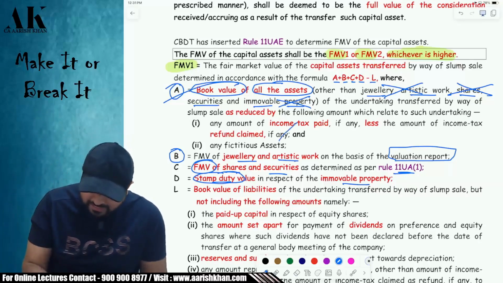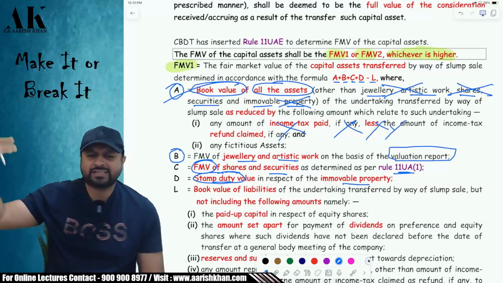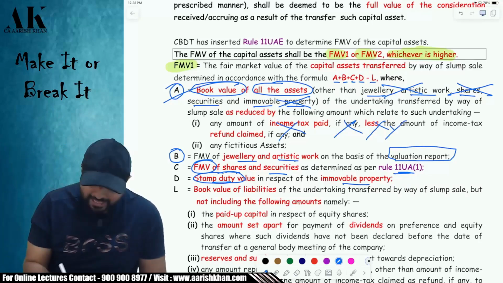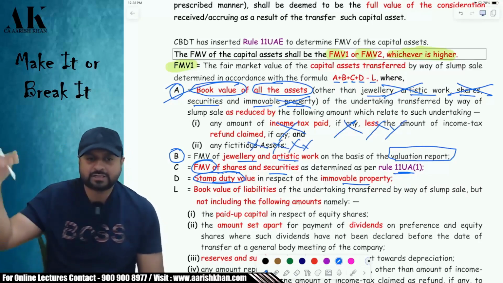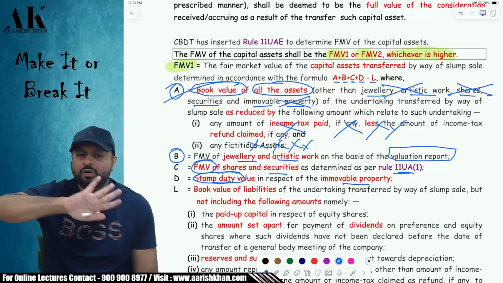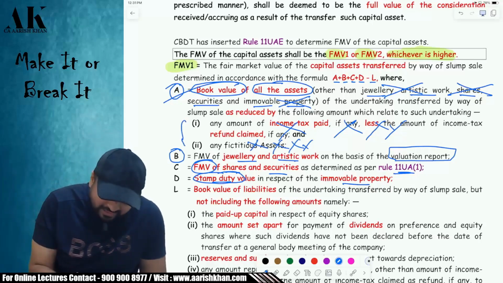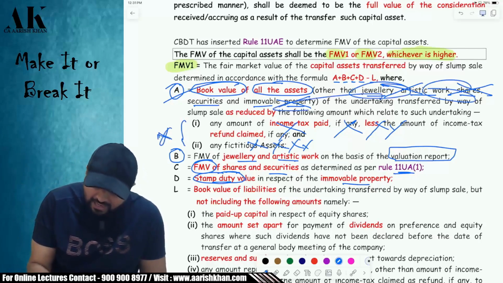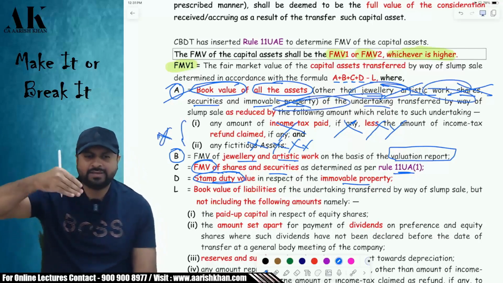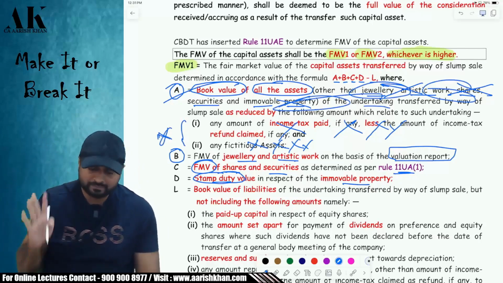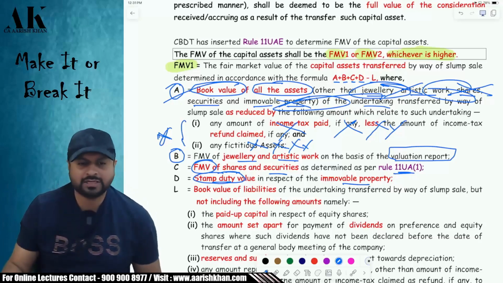That is, if there is any income tax on the asset side like advance tax, TDS, etc., don't take it. And if there are any fictitious assets like miscellaneous expenditure on the asset side, don't take those either. So these two assets will never come, and the rest of the assets will come in point B, C, and D. Now this will complete your A plus B plus C plus D.